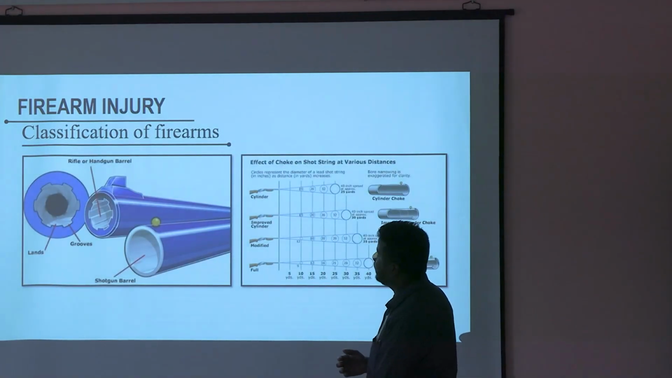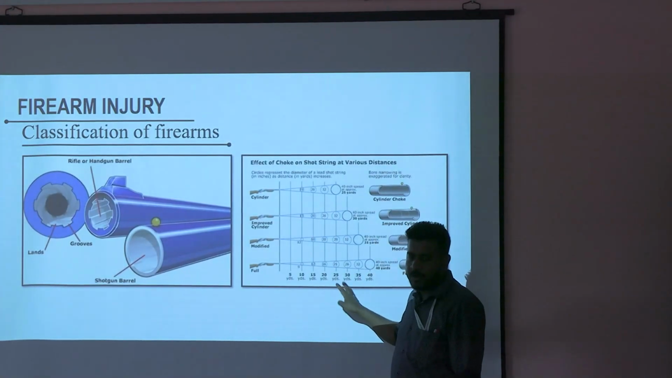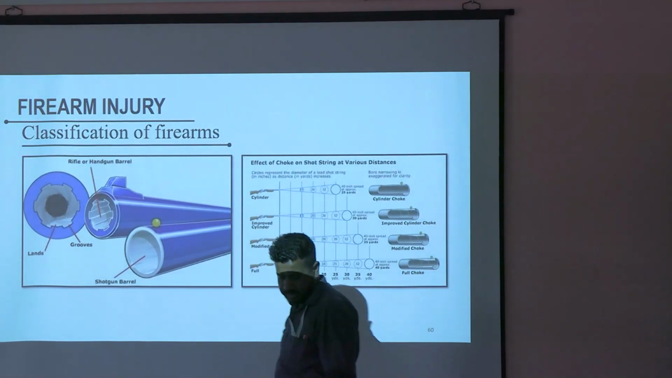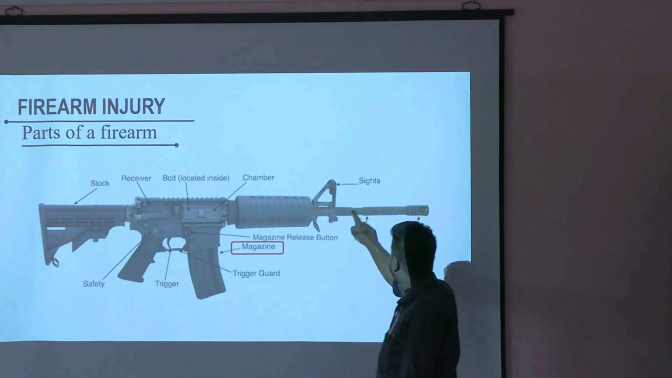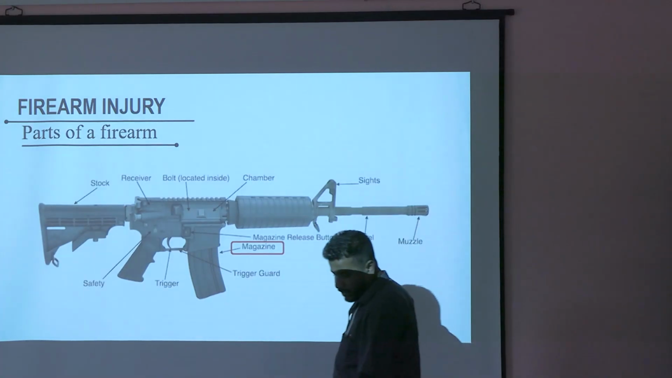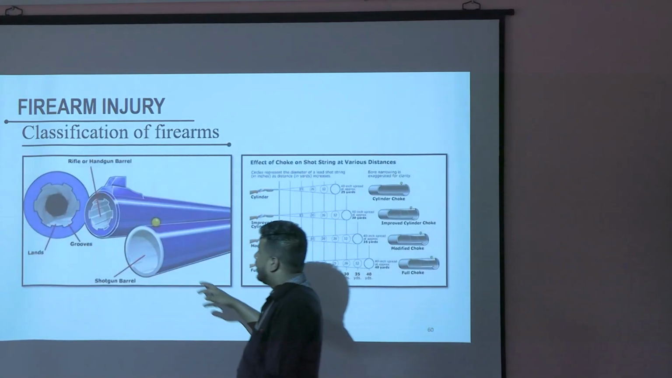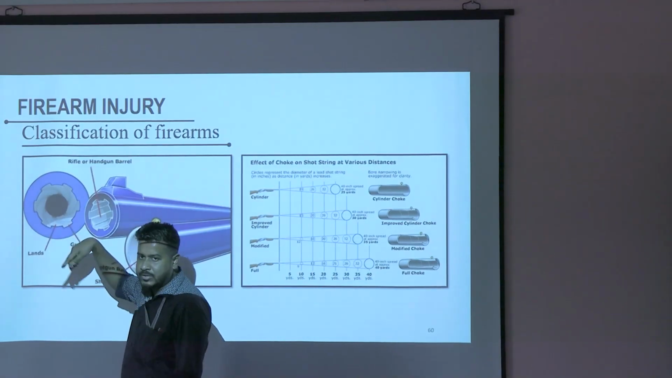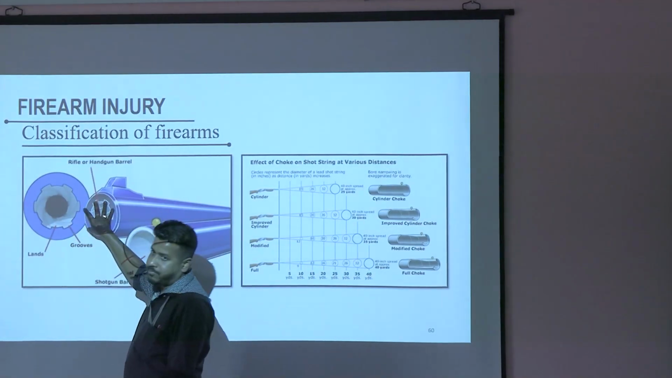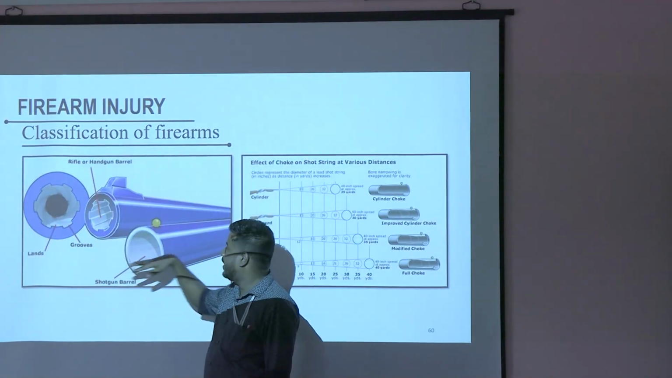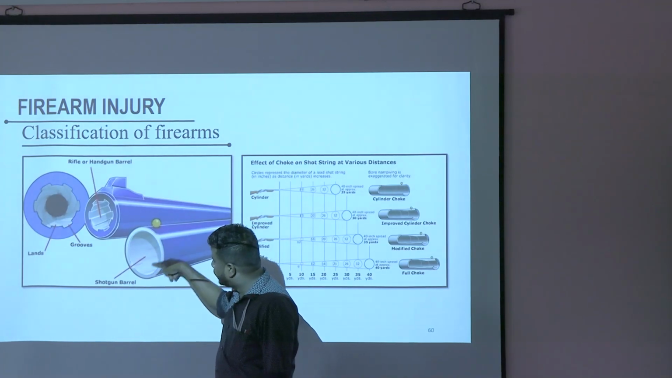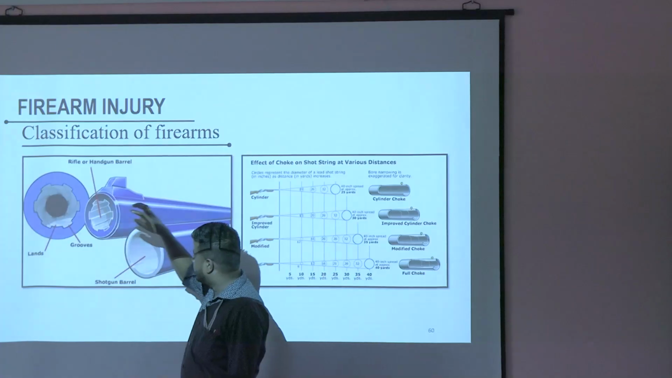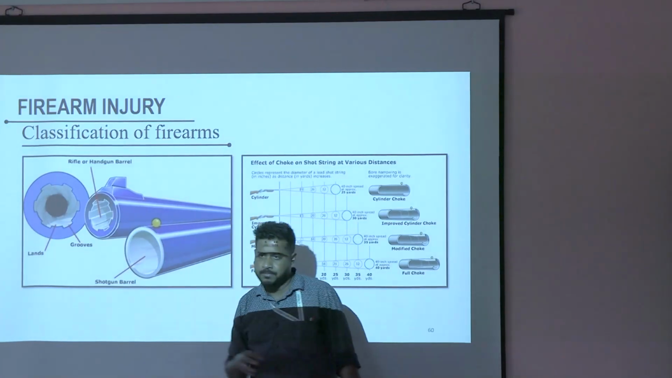Classifying of firearm. There are various ways of classifying firearms. This is the barrel. Barrel of the firearm. Now inside the barrel, this is known as rifling, lands and grooves, irregular structures. This is rifled firearm. Rifle. If nothing is there, it is smooth. This is smooth bore. This is rifle. This is smooth bore found in shotgun barrel.